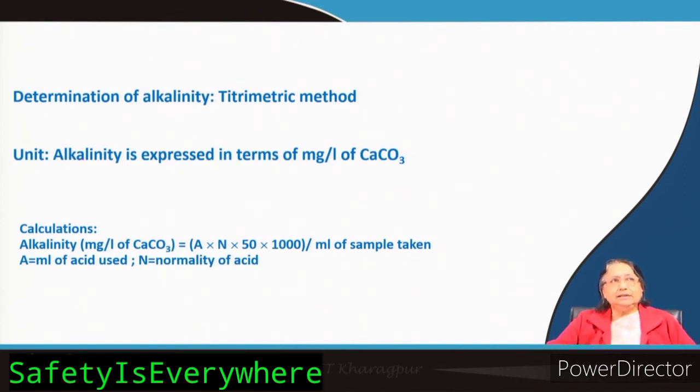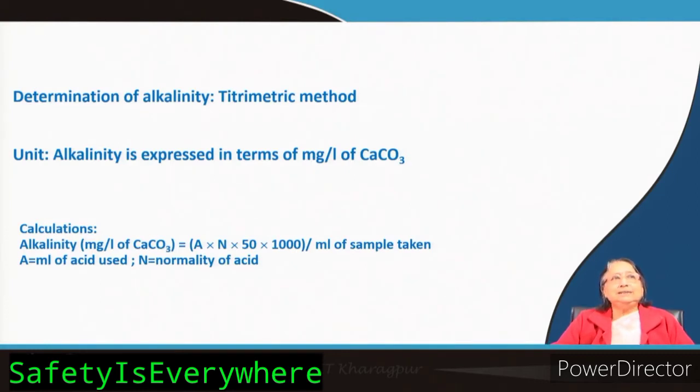I will start the titration by taking the acid in the burette. I will add the standard acid solution from the burette into the sample solution in the conical flask. Now, what is the color of the indicator here? Because I have started with alkaline solution, it may be pink. If it is pink, then I will start addition of acid. At the neutralization point, it will be colorless, because I am titrating with acid.